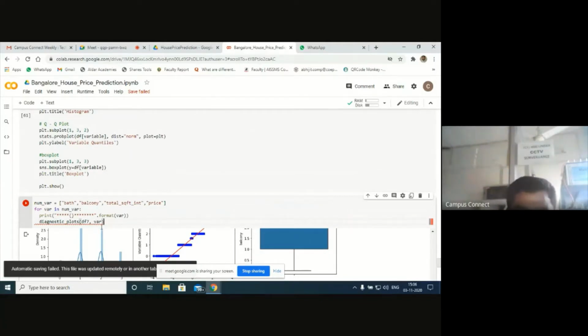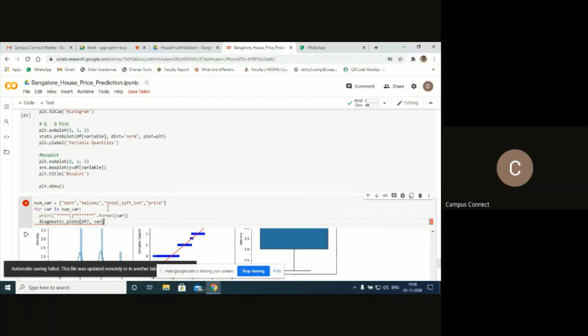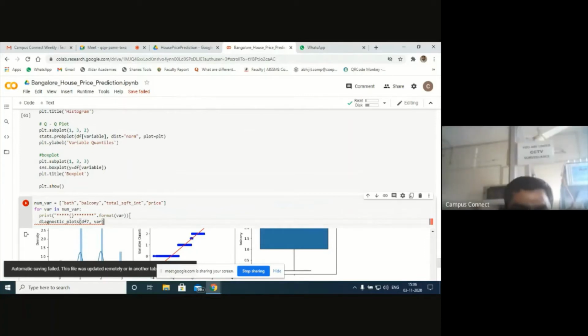Format where total square feet int. Total square feet int. Prices, balcony, bath, balcony, comma, total square feet int, prices. Let me run this again. One second.